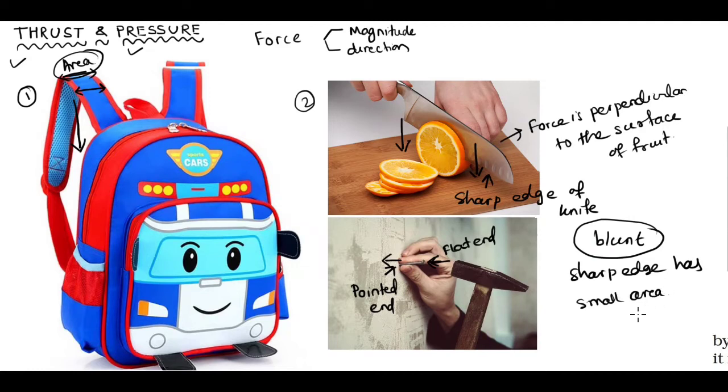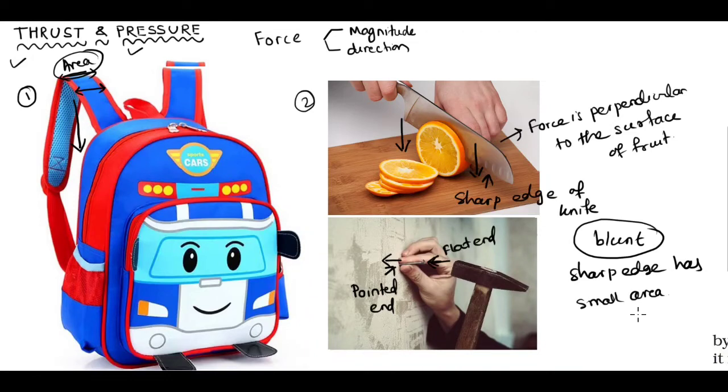If the area is small, the effect of thrust is more.